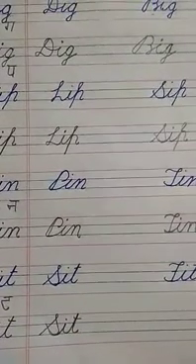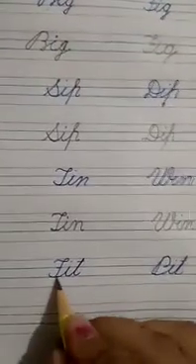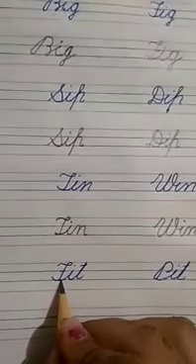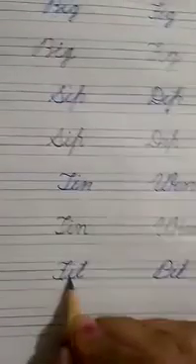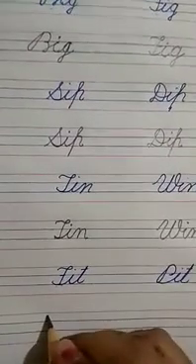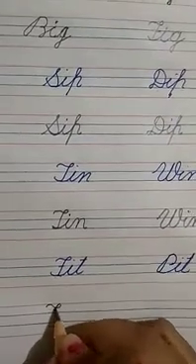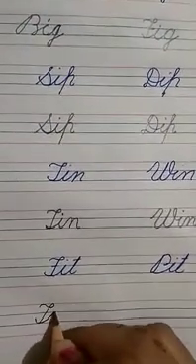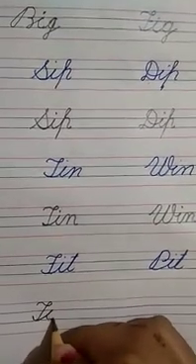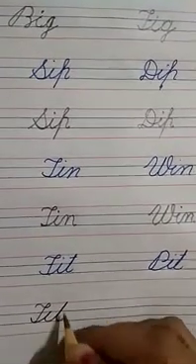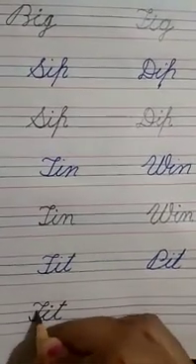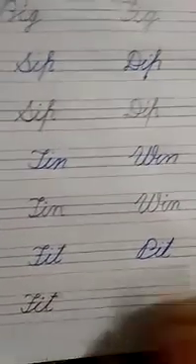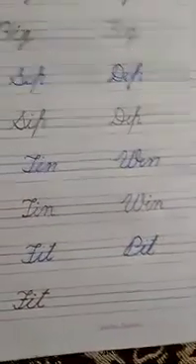S-I-T, sit. Next one is F, sound of F, I-T, it, F-I-T, fit. Turn like this, small loop, go slant, turn, move back, go up to the second line, move back. F-I-T, fit. P-I-T.